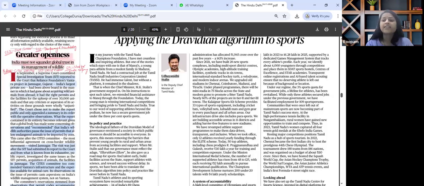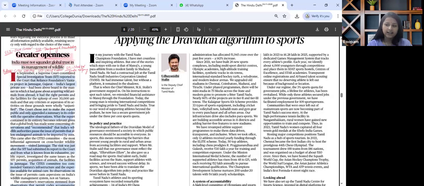Another angle and another GS paper this particular article holds importance is about GS paper 4 ethics, wherein administrative challenges and wildlife conservation from ethics perspective can be explored. For GS paper 2 as well, wherein need for greater transparency in reports and institutional accountability can be linked. This is how this particular article is to be read and revised.